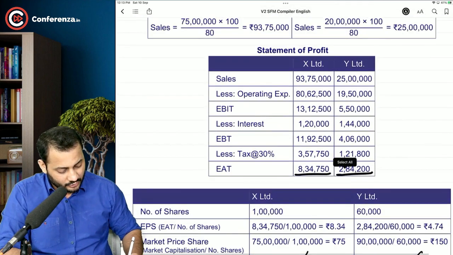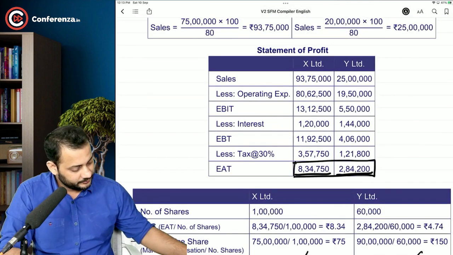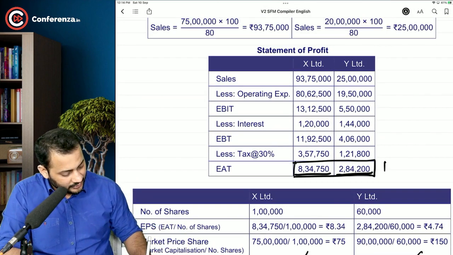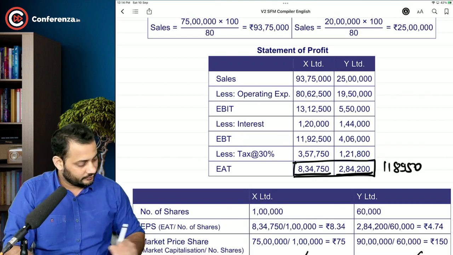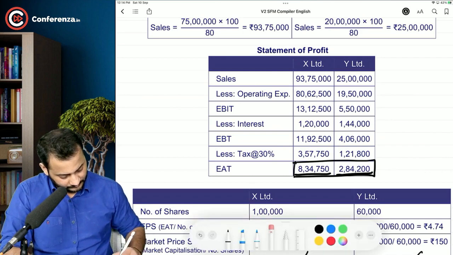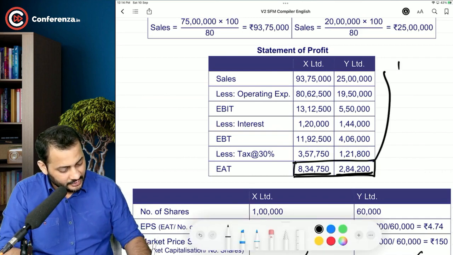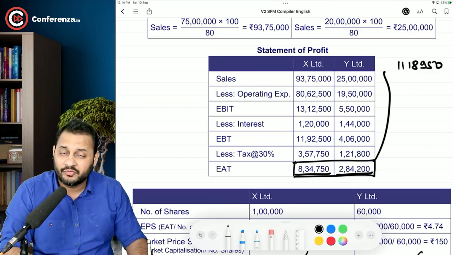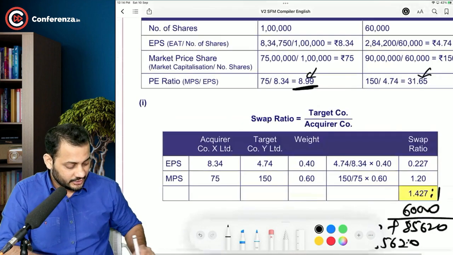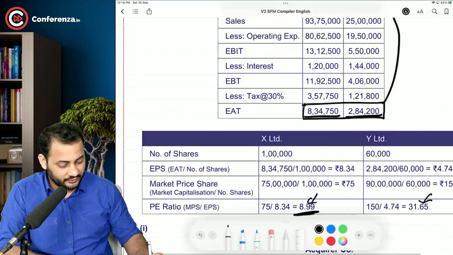You can clearly add these two profits: 834,750 plus 284,200, and that will be 11,19,000. Just a second, I will write it here. 11,18,950 is the total profit after tax after merger, divided by the total number of shares after merger, which is 185,620.